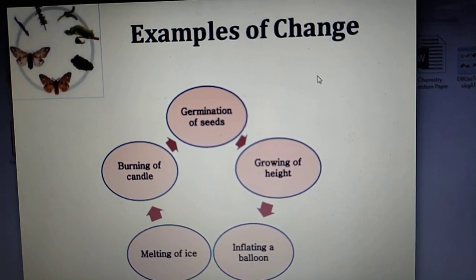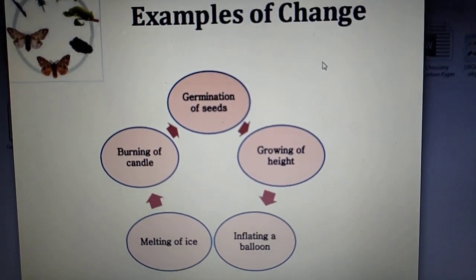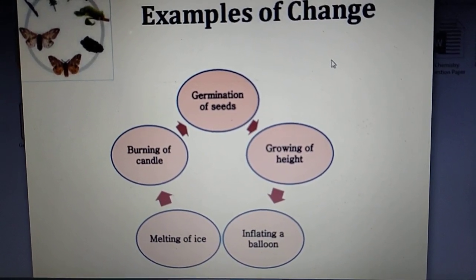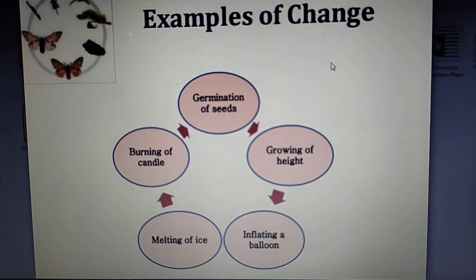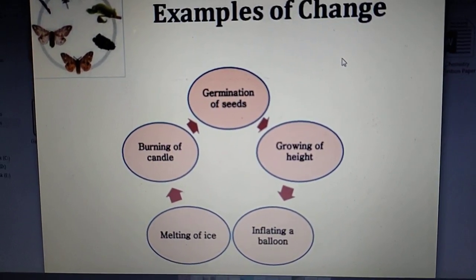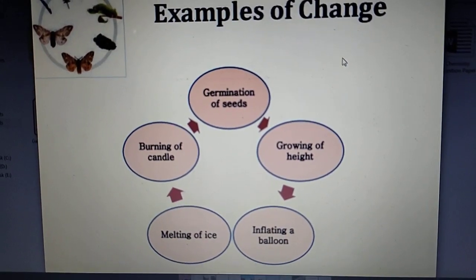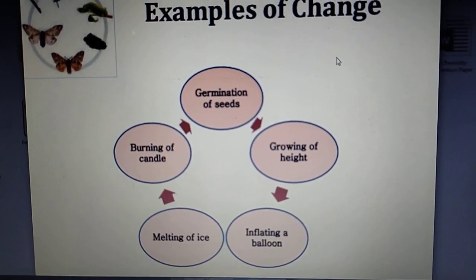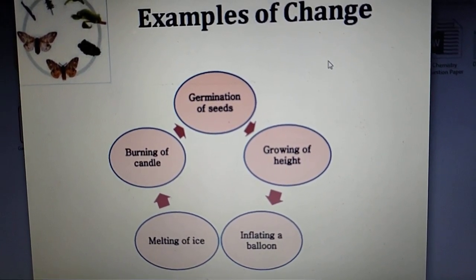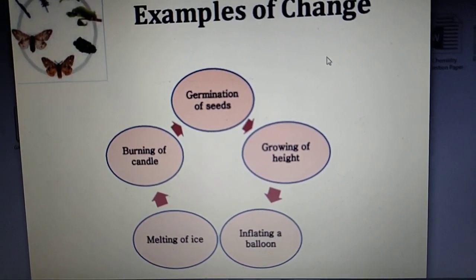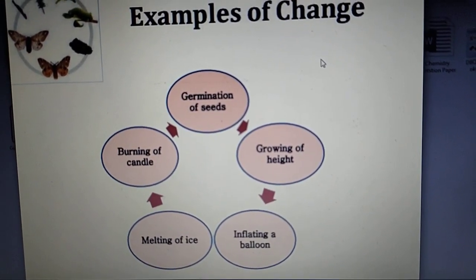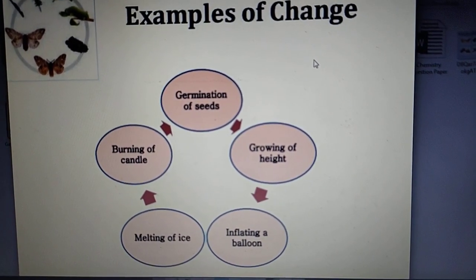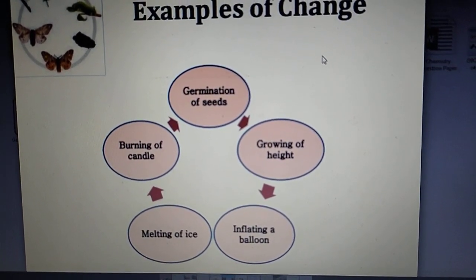Some common changes which occur in things around you, as given in your book, are change in weather, burning of wood, burning of a matchstick, formation of curd from milk, rusting of iron, ripening of fruits, germination of seeds, growing of height, inflating a balloon, melting of ice, burning of candle. These are examples of changes which occur around you.